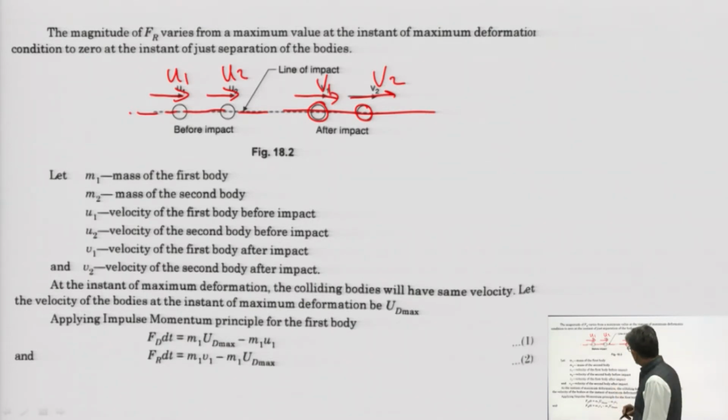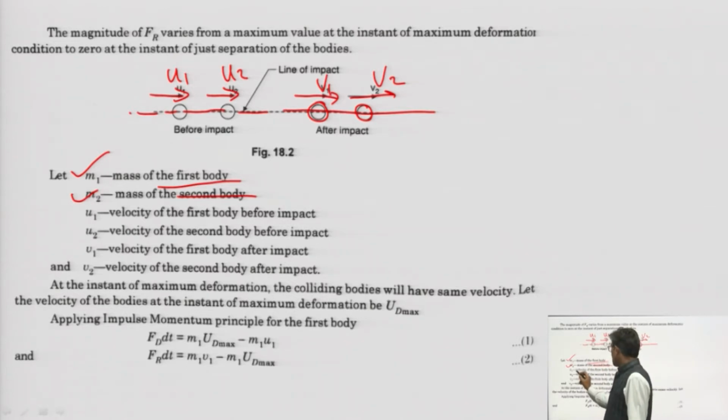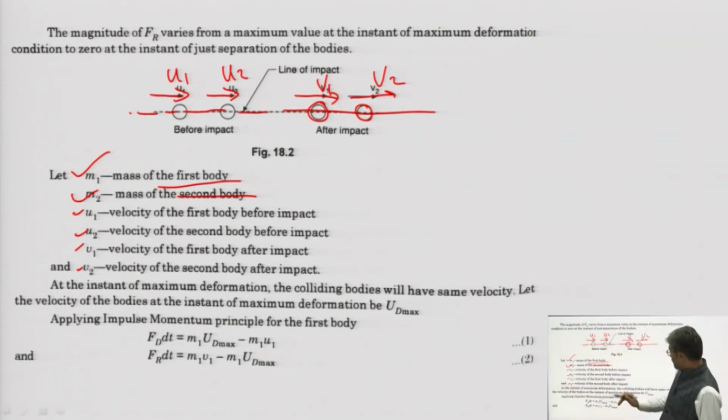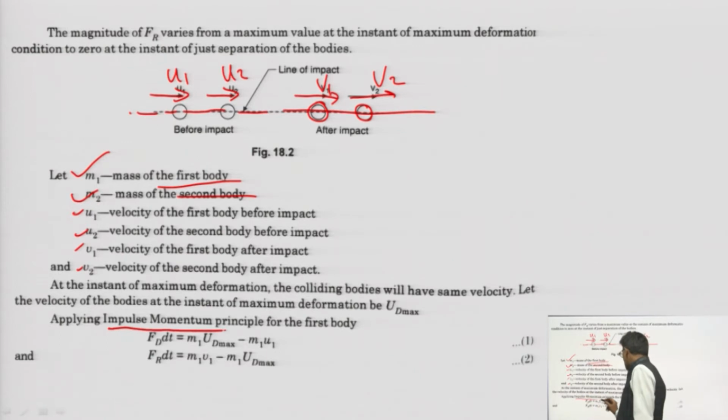Let us consider m1 as the mass of the first body and m2 as the mass of the second body. If we apply the impulse momentum principle for the first body, then Fd dt is equal to m1 ud max minus m1 u1.